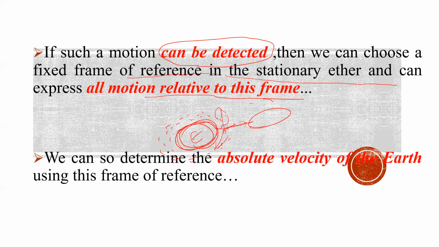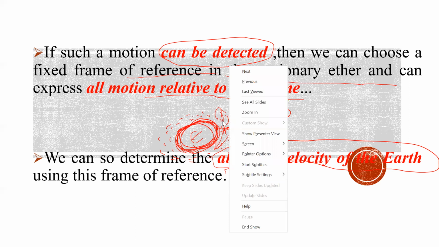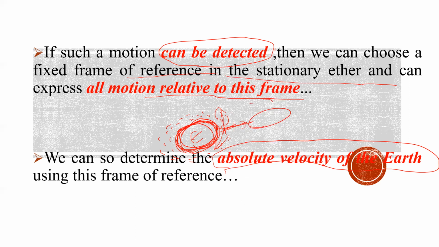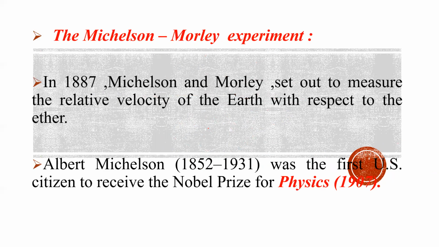We can also determine the absolute velocity of the earth using this frame of reference, because we are considering that this frame is stationary. So we can observe from this frame the velocity of earth, the motion of earth, from this ether medium. So we can easily calculate the absolute velocity of earth using this frame of reference. Then this experiment came into the picture, the famous experiment even today, the Michelson and Morley experiment.